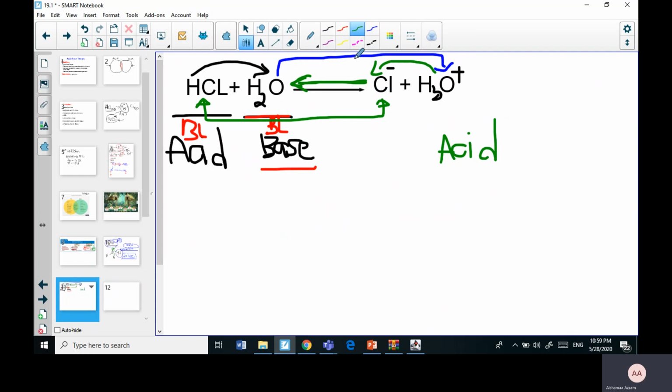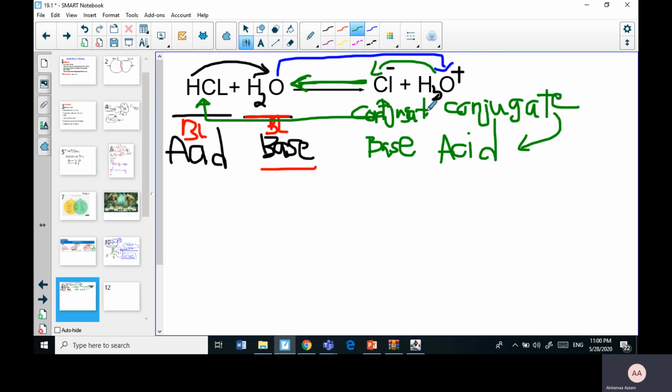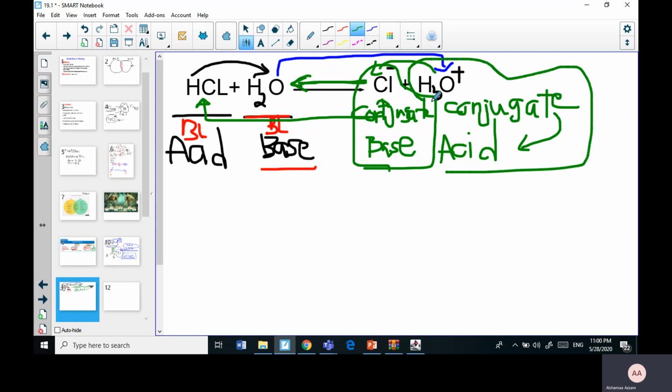Chlorine, what did it do? Chlorine here actually accepted the proton. So it worked as a proton acceptor. So according to Bronsted-Lowry, it is a base. But to differentiate between the two, the ones on the product side, we add the word conjugate to them. So this is actually a conjugate acid, and this one is actually a conjugate base. So the conjugate base is chlorine, and the conjugate acid is the hydronium.